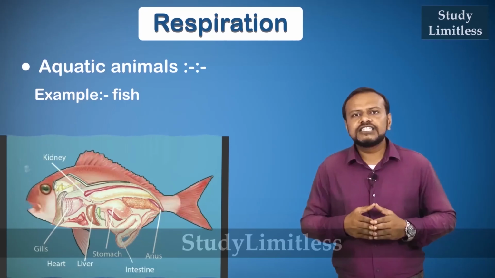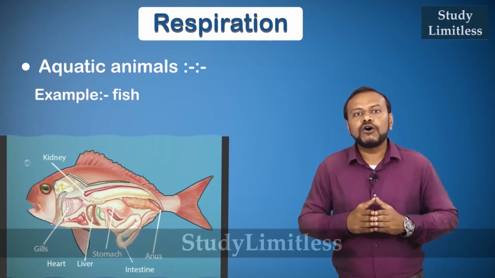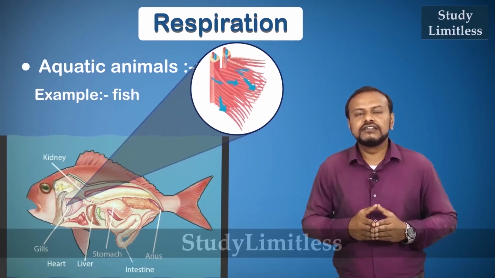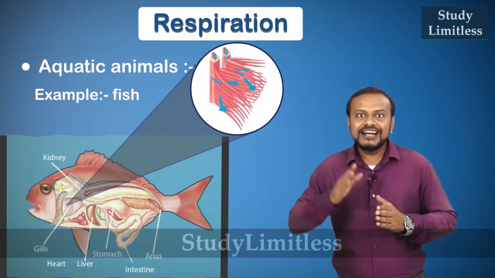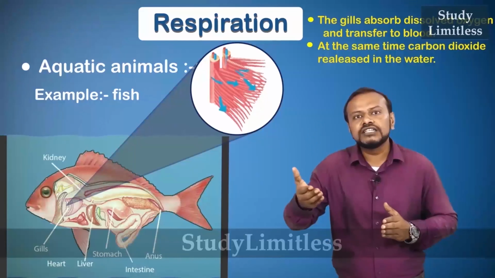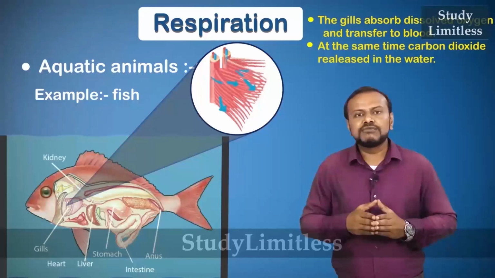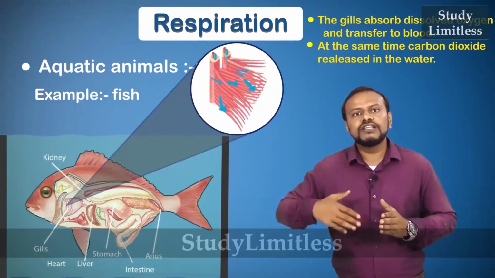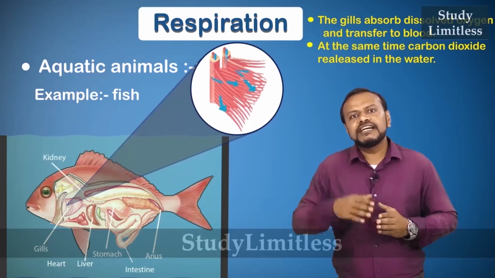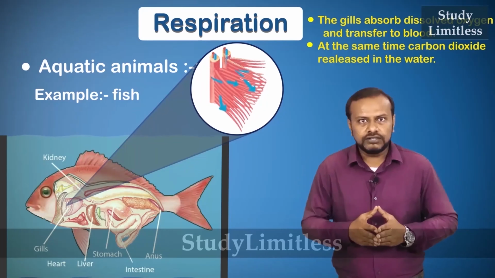This water is pushed through specialized organs called gills, which are found in fish. While the water gushes out, the gills absorb the dissolved oxygen, which is transferred to the blood and flows throughout the body. At the same time, carbon dioxide is released into the water.